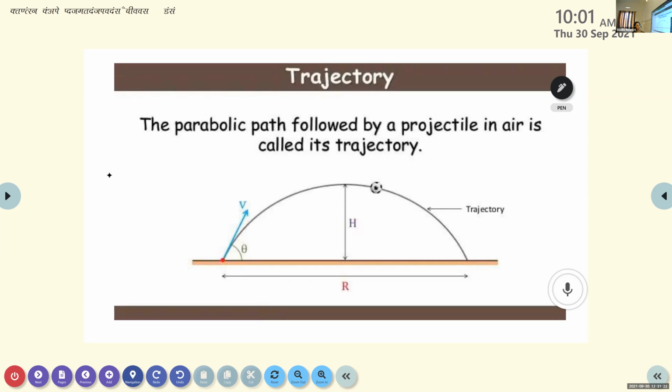For a projectile, the path should be a parabola. Now we can write an expression for this trajectory, the relation between the horizontal axis and the vertical axis.